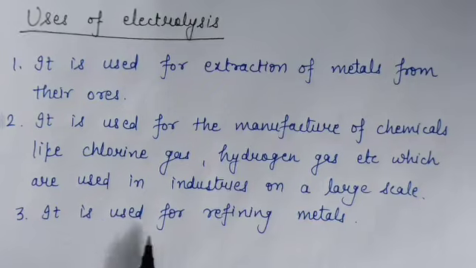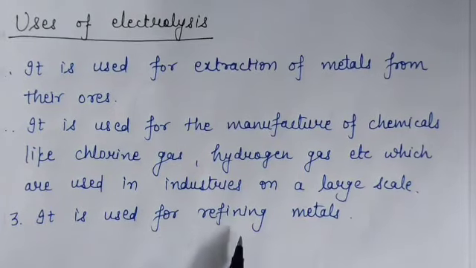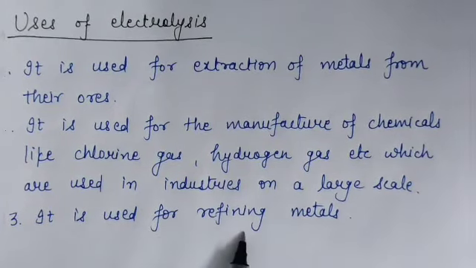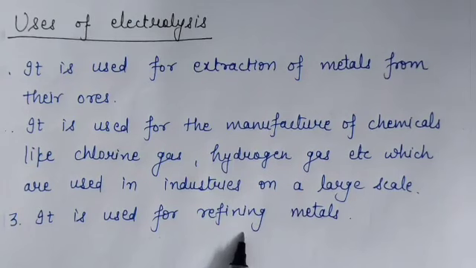Third, it is used for refining metals. Metals like zinc, copper and silver are refined using this process. So these are the various uses of the electrolysis process.